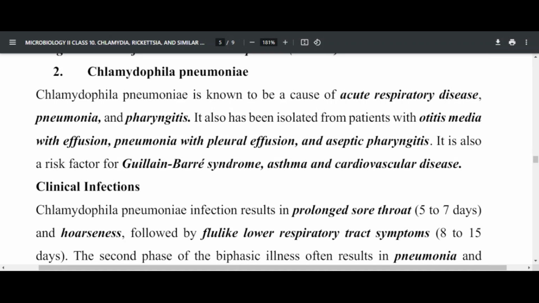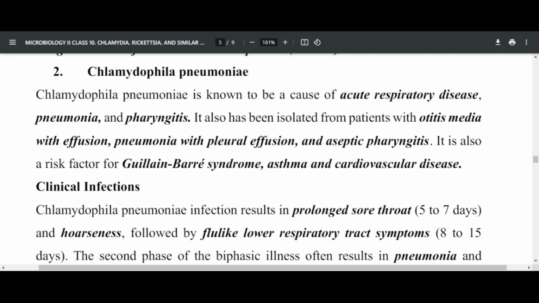Chlamydia pneumoniae is another Chlamydia that is associated more specifically with acute respiratory diseases. It's not just about sexually transmitted disease. These are acute respiratory disease, pneumonia, and also pharyngitis. This Chlamydophila pneumoniae affects only the respiratory tract. It has also been isolated from patients with otitis media, otitis media with effusion, pneumonia with pleural effusion, as well as aseptic pharyngitis.